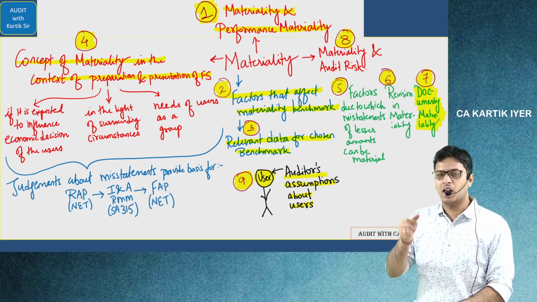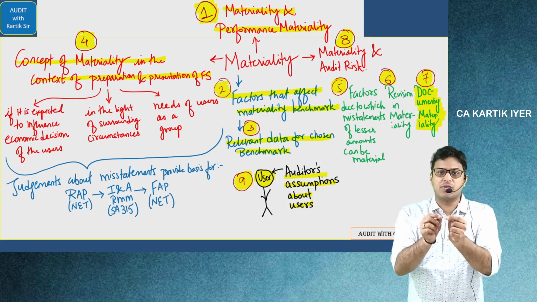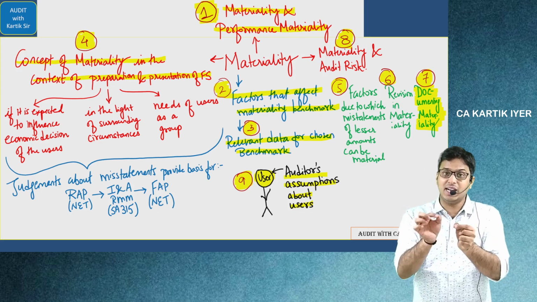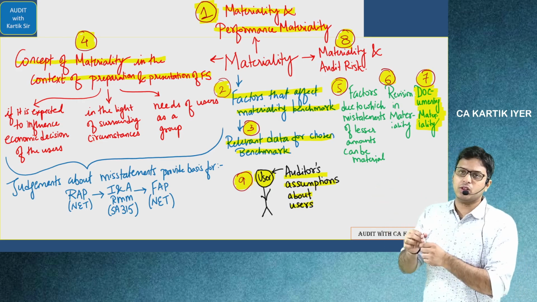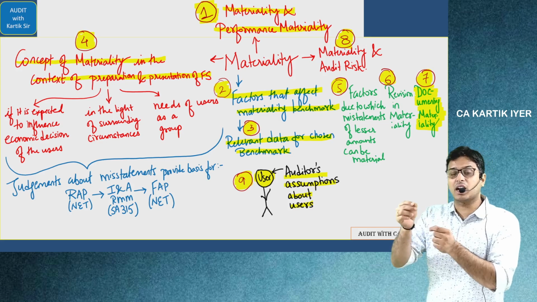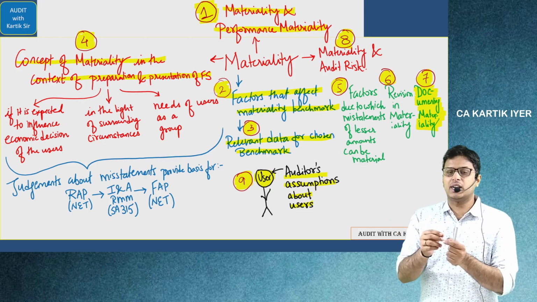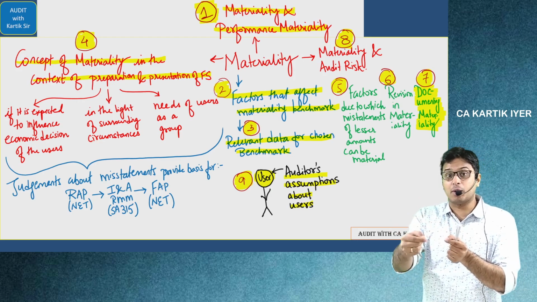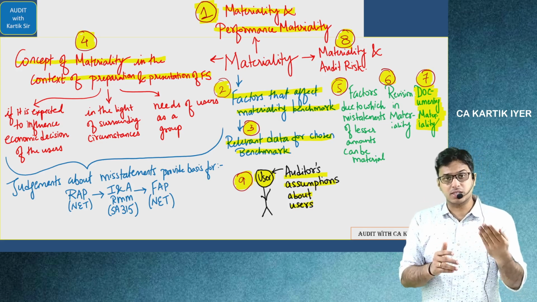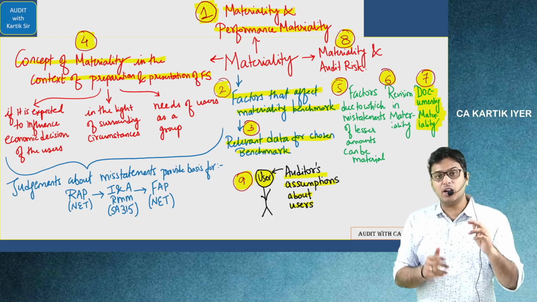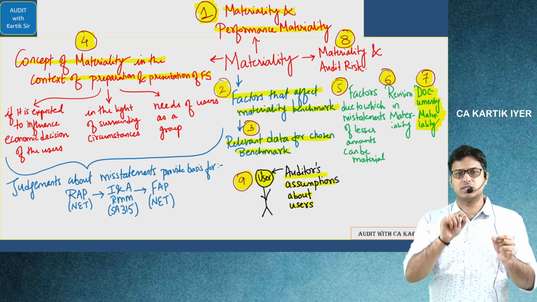Question number 1 is materiality and performance materiality. Question number 2, factors that affect materiality benchmark. Question number 3, relevant data for chosen benchmark. Question number 4, what is the concept of materiality in the context of preparation and presentation of financial statement? Question number 5, that is, can materiality be of lesser amounts also? Question number 6, revision of materiality benchmark. Question number 7, documenting materiality. 8, materiality and audit risk. And 9, auditor's assumption about the users.